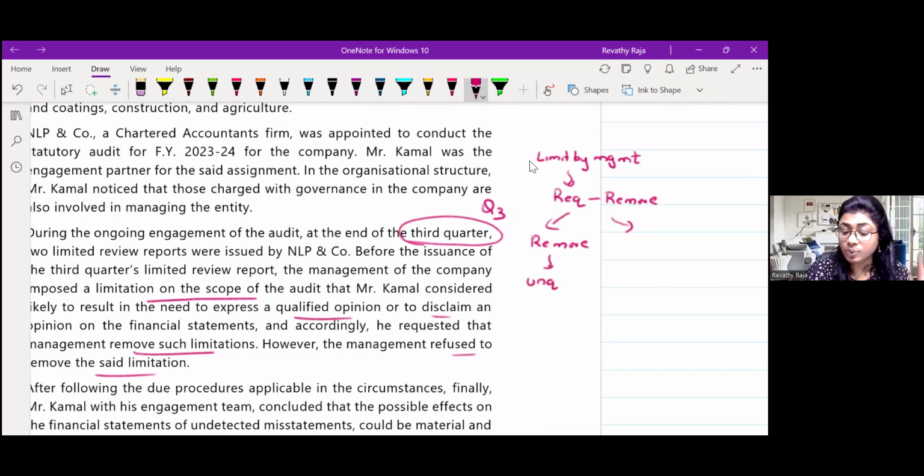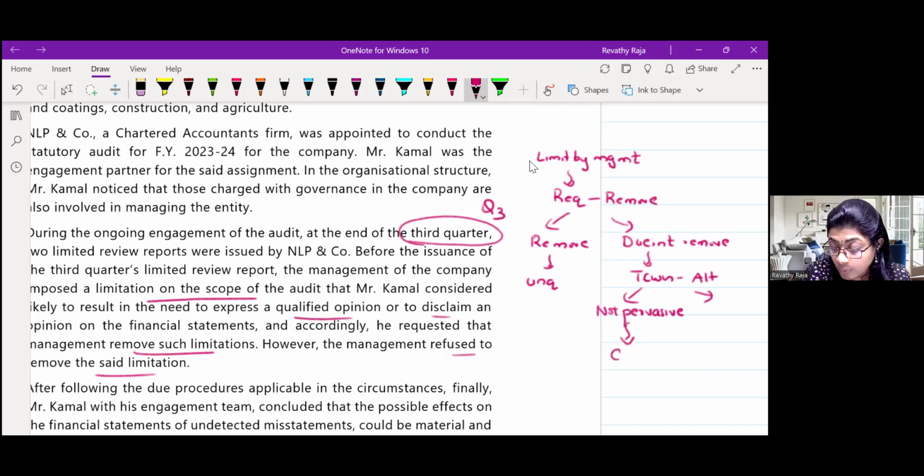If management doesn't remove the limitation, not 210, it's 260, then you communicate with TCWG, perform alternative procedures, and still if unable to obtain evidence, and the effect is not pervasive, what opinion will you give?